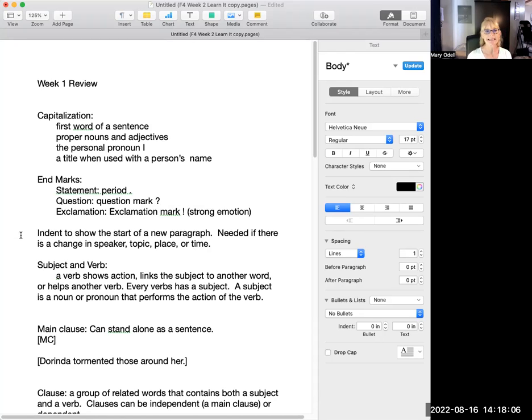We talked about indenting. Indenting is what you do to show the beginning of a new paragraph, and you need a new paragraph if there's a change in speaker, topic, place, or time.